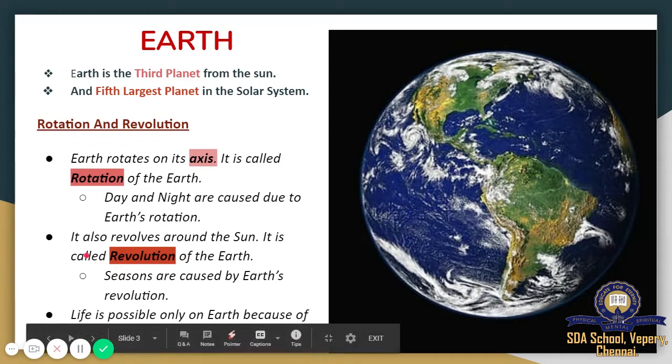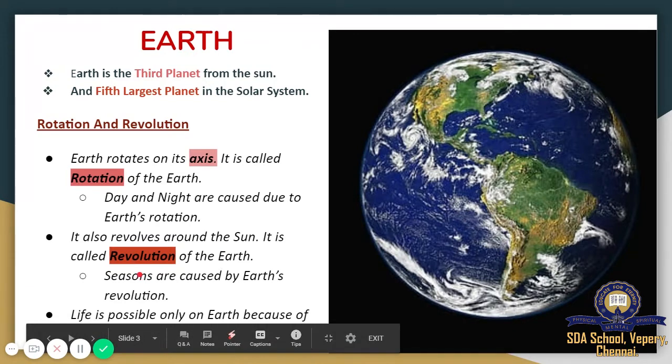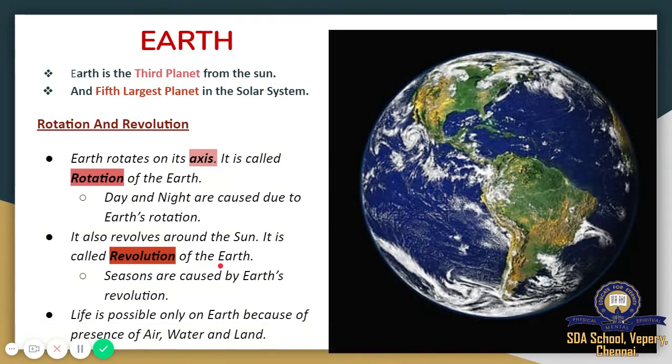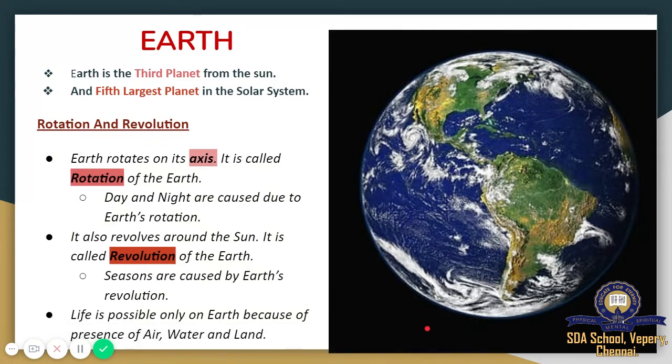Next, Earth also revolves around the sun. It is called revolution of the Earth. What is happening because of revolution? Seasons are caused. So two things are there: one is rotation and another is revolution.